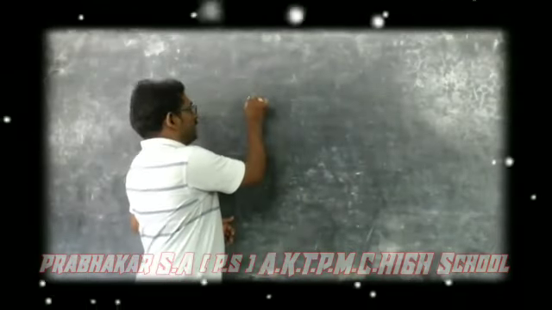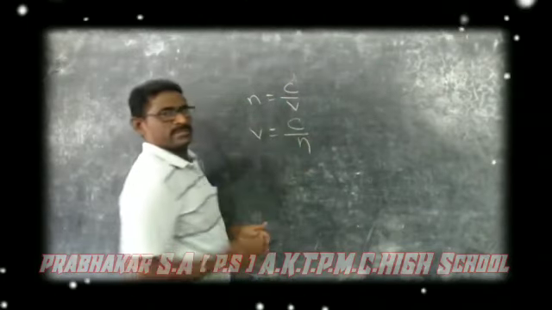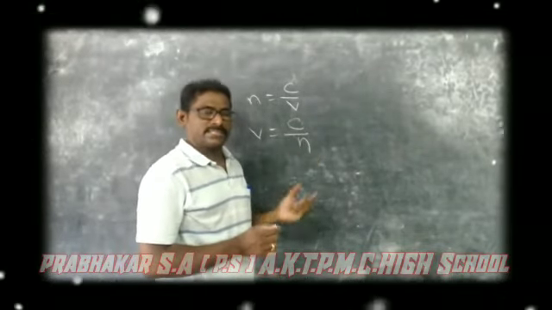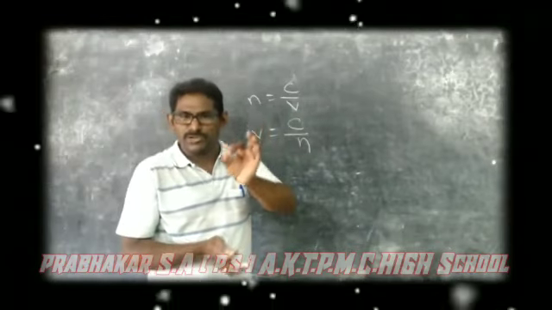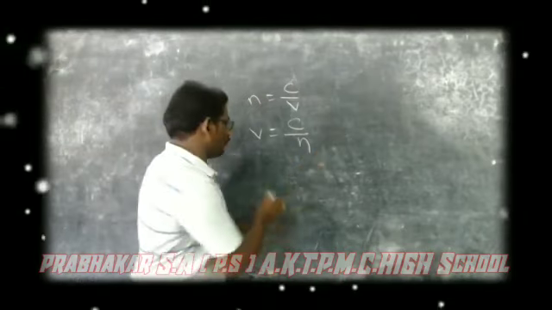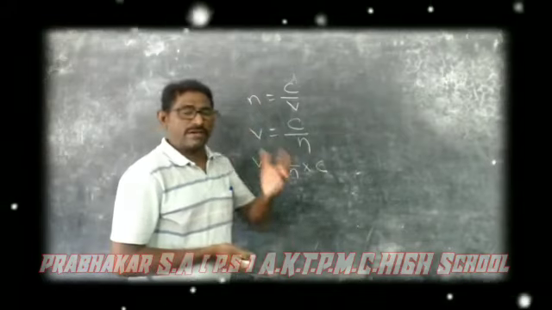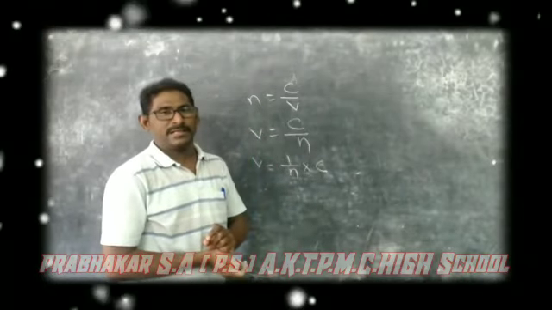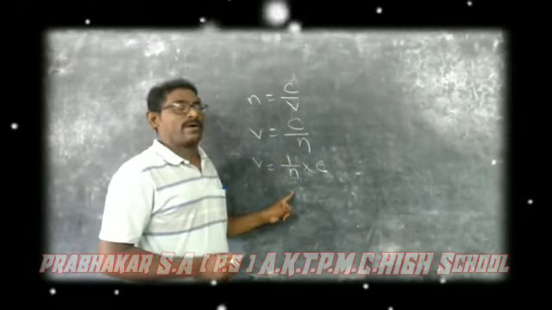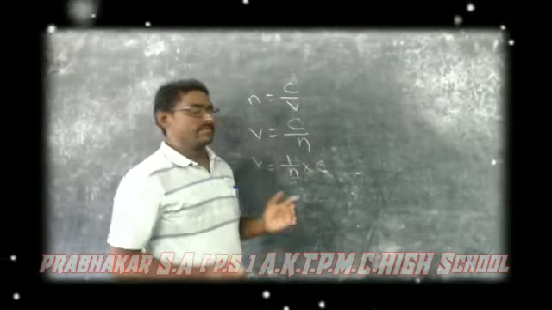So here n is equal to c by v, or v is equal to c by n. That means refractive index n means the speed of light in that particular medium is 1 by n times the speed of light in vacuum. So v is equal to 1 by n into c. If you are given the refractive index value of a material, then the velocity of light in that particular medium is the 1 by nth part of c. So this is the relation between v and c with respect to n.